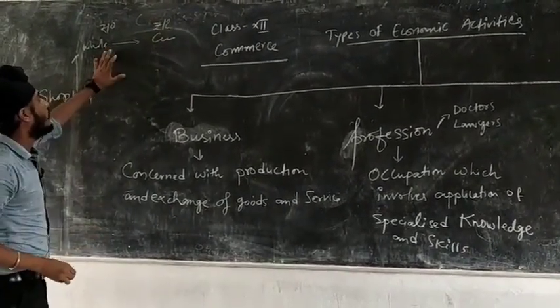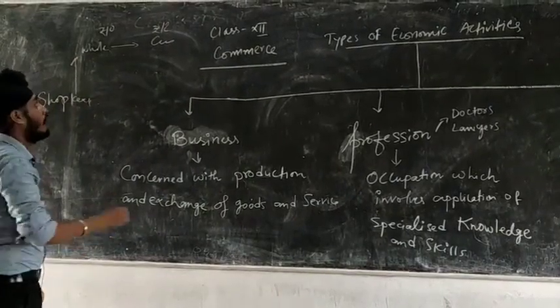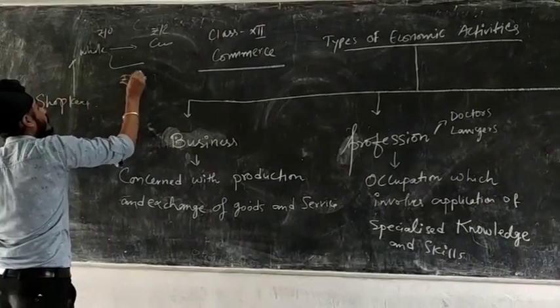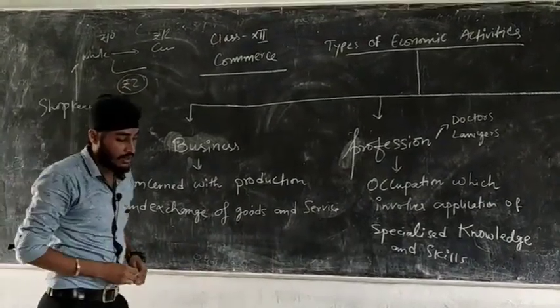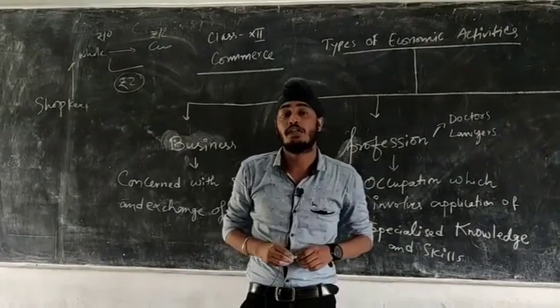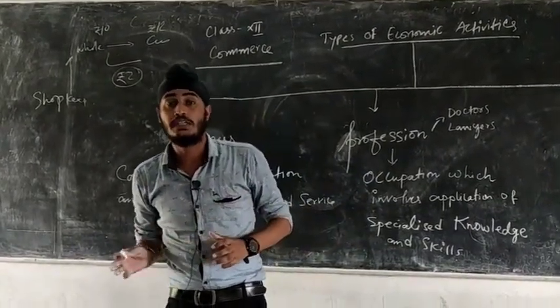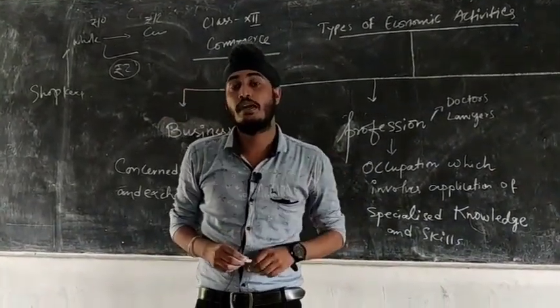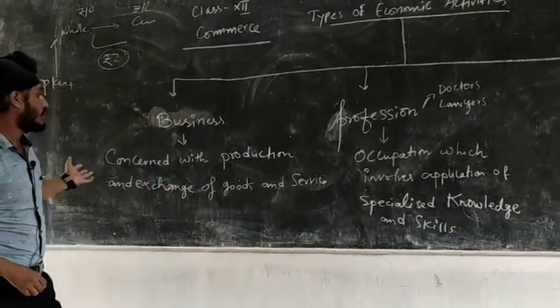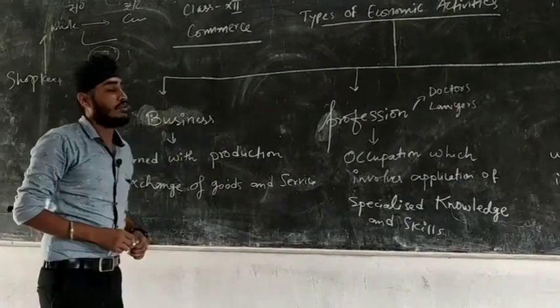So the extra price he gets by selling that commodity is rupees 2. So rupees 2 is his profit. So business is the activity which involves buying and selling of goods and services with the objective of earning profit. Also, business is concerned with production and exchange of goods and services.